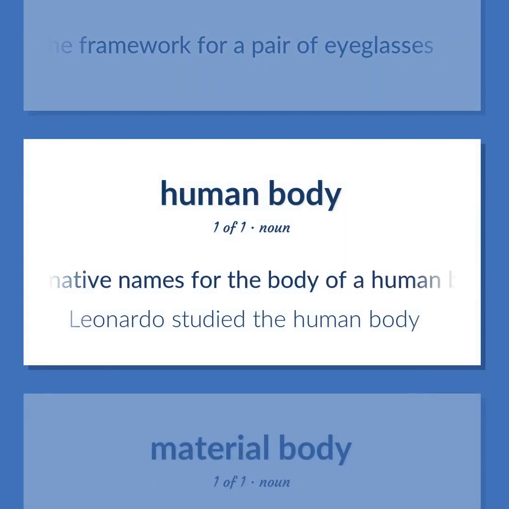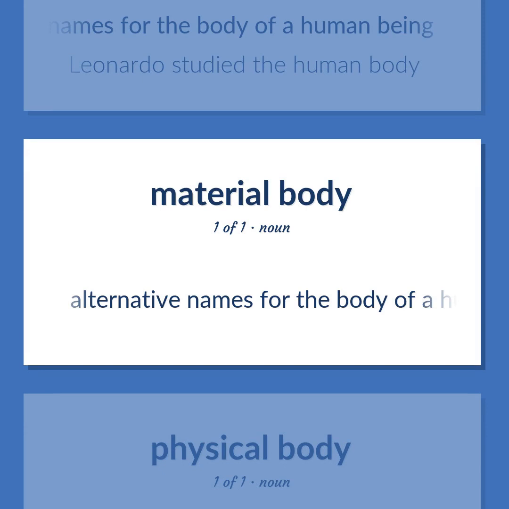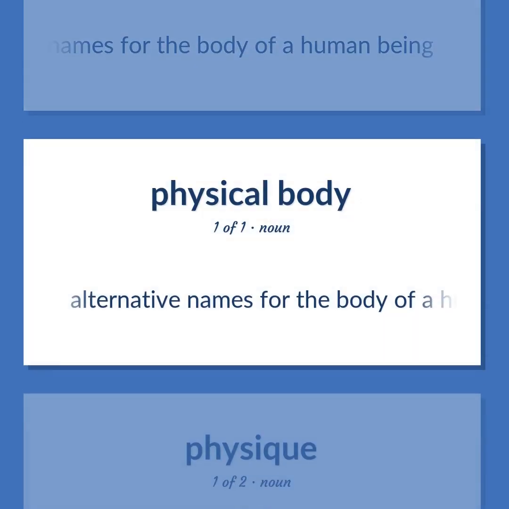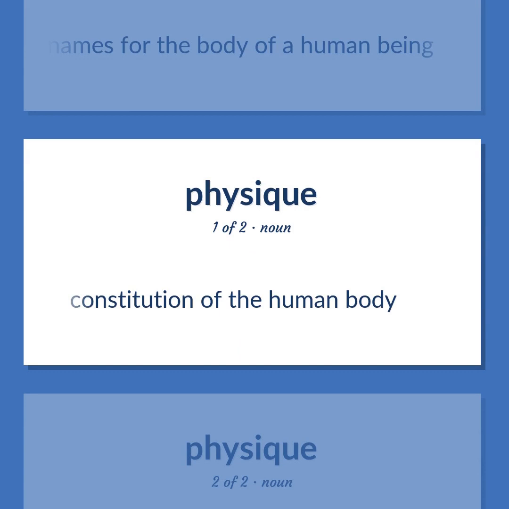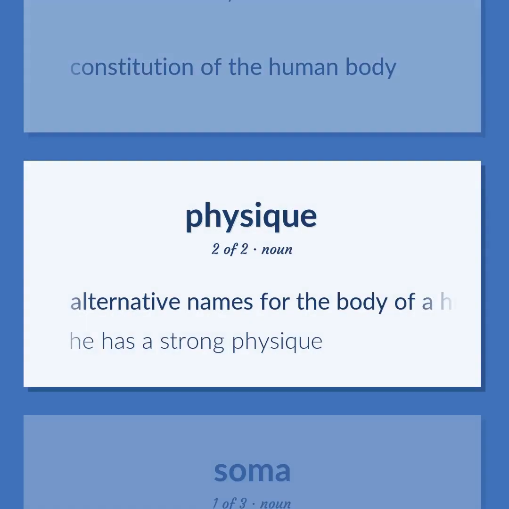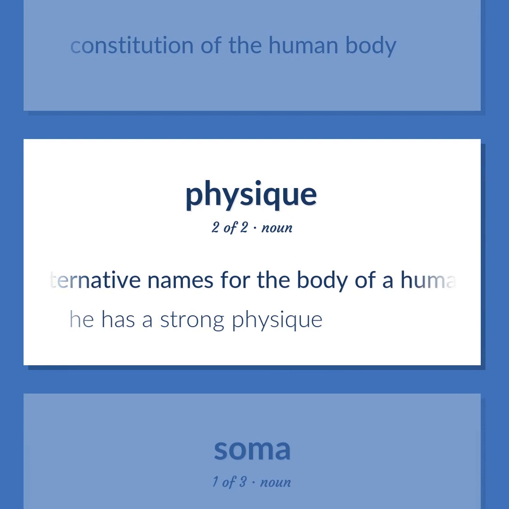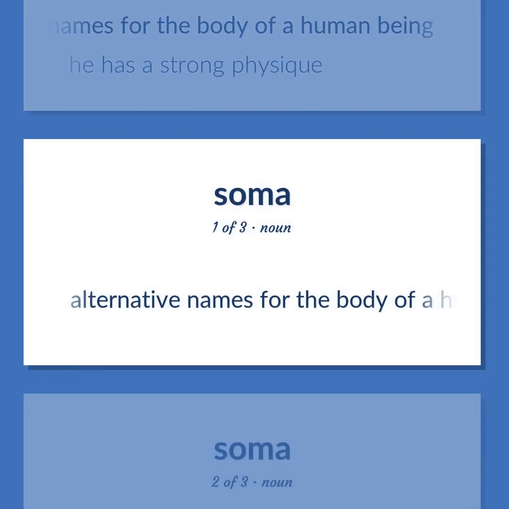Alternative names for the body of a human being. Leonardo studied the human body. Alternative names for the body of a human being. Constitution of the human body. He has a strong physique.